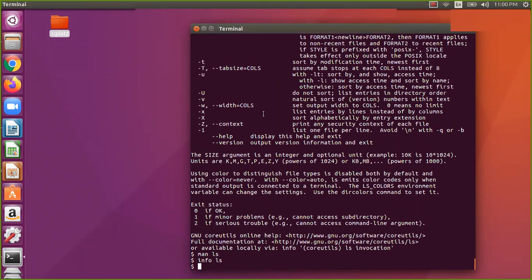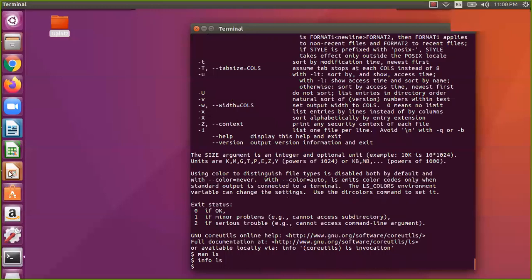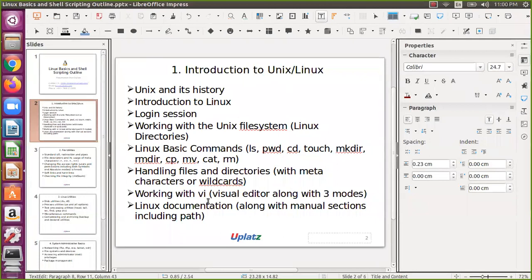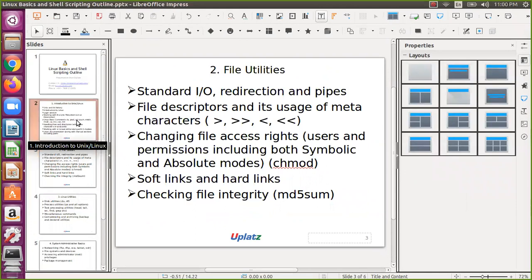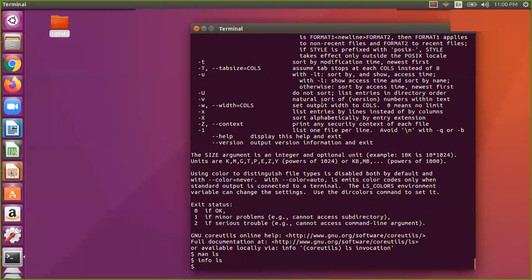I hope you enjoyed this session and learned at least a couple of things. Up to this point is what we wanted to look into in chapter 1. This finishes chapter 1. Then we can see file utilities and the remaining things in the upcoming videos.